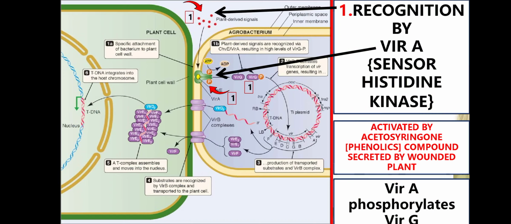And Vir A recognizes the acetosyringone or the phenolics.